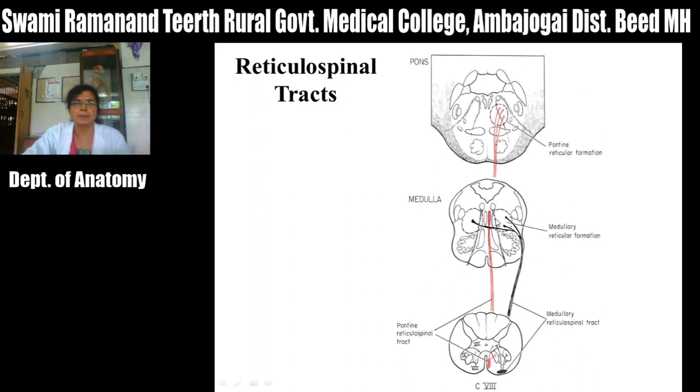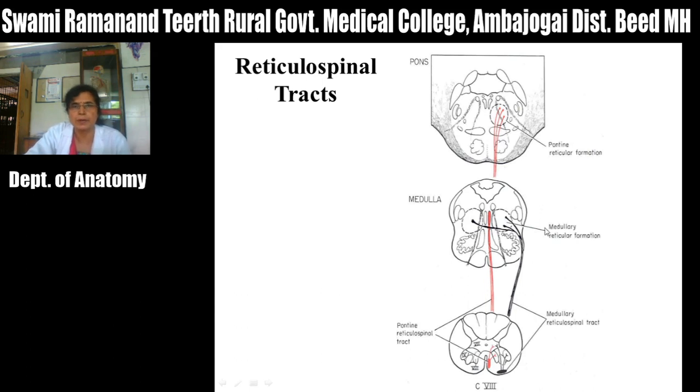So this tract plays an important role in maintenance of posture. This reticulospinal tract also carries some descending fibers. They relay in the posterior horn neurons, that is sensory neurons of the posterior horn, and here they modulate the transmission of sensory information at the level of the posterior horn, that is the medial reticulospinal tract.